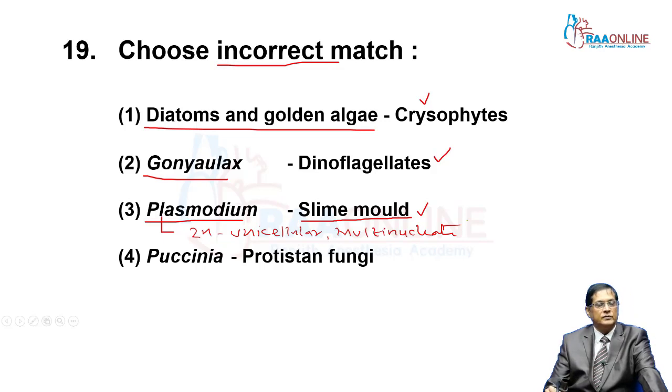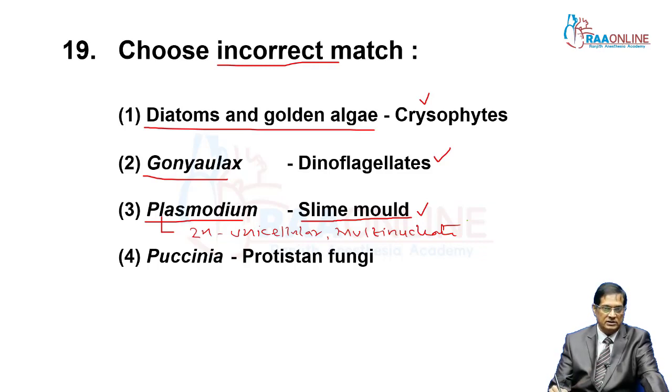Actually, slime molds are of two categories: unicellular, uninucleate, haploid, that is one; then multinucleate unicellular eukaryote, that is plasmodial slime mold.